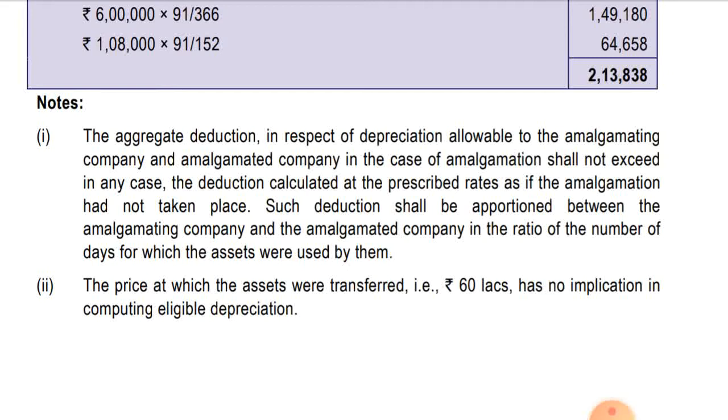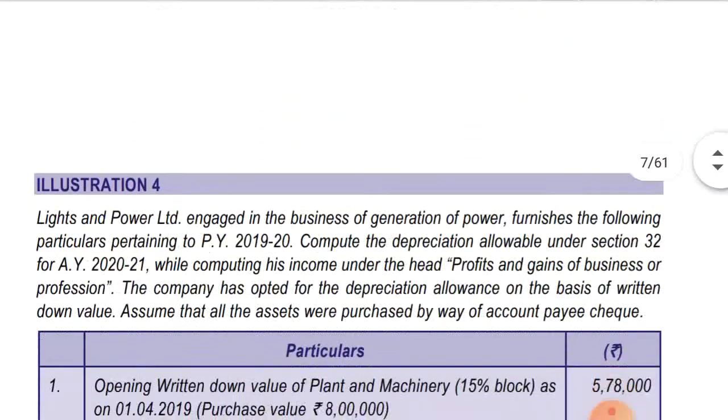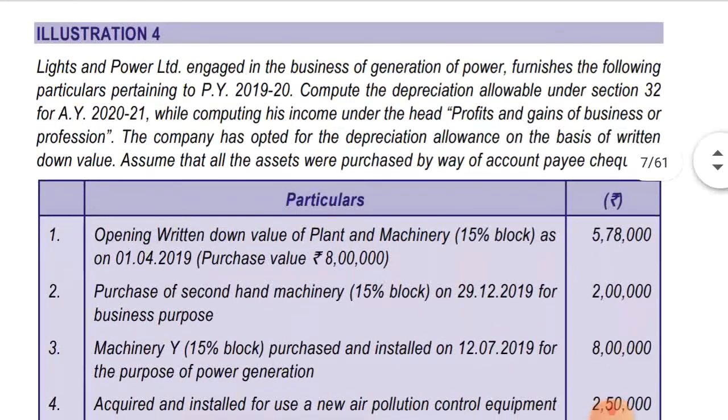Now note 2, the price at which the assets were transferred, that is 60 lakhs, has no implications in computing eligible depreciation. So as I said, the amount at which it is transferred by the amalgamated company, which is 60 lakhs, will not make any difference while computing the depreciation. Okay, hope you have understood this one as well. So now move to illustration number 4.